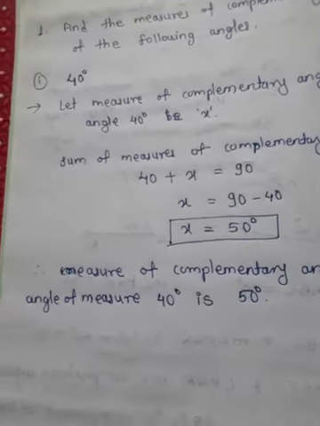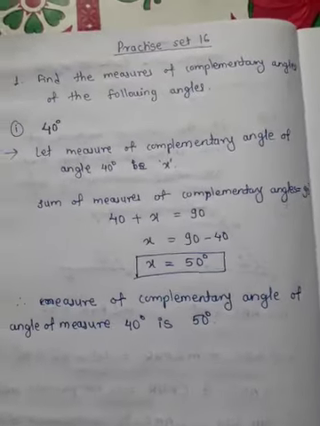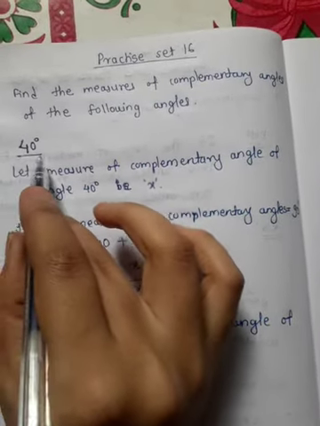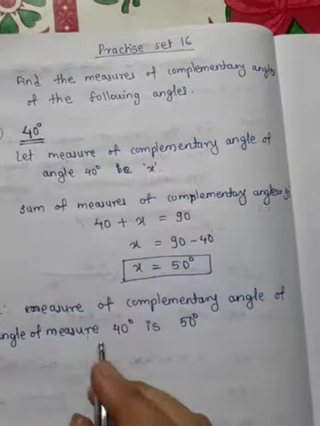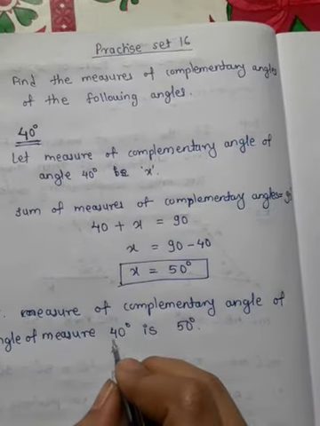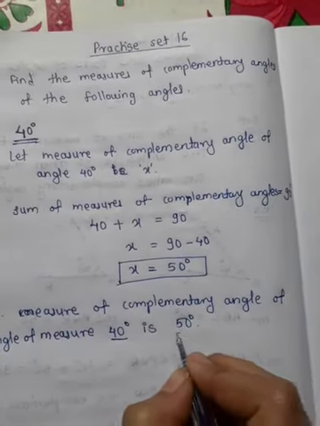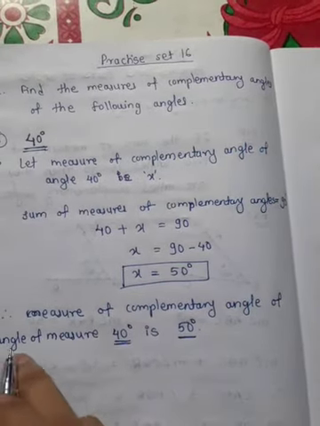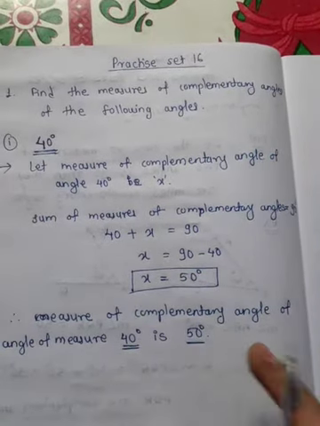So see what we have understood here. We had to find the complement of 40 degrees, and the complement of 40 degrees is 50 degrees.